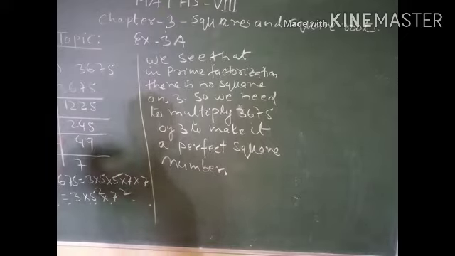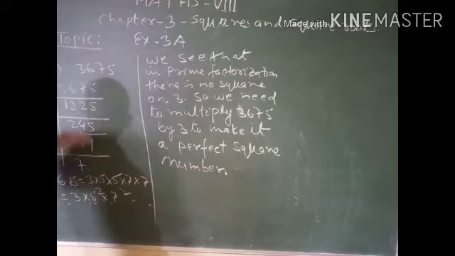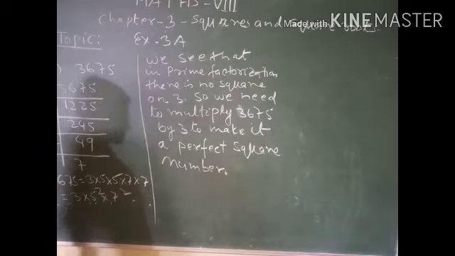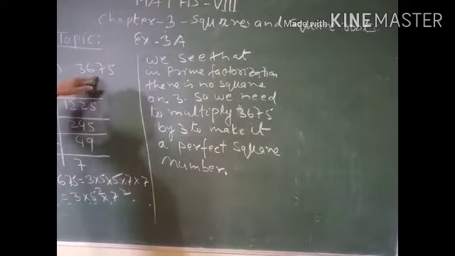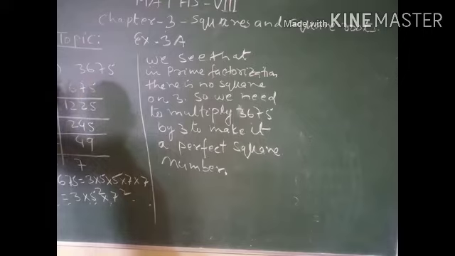The answer to this question may be given on the basis of prime factorization. Prime factorization will tell you what is that least number by which this number is multiplied, then it will become a perfect square number. So let us see the prime factorization.